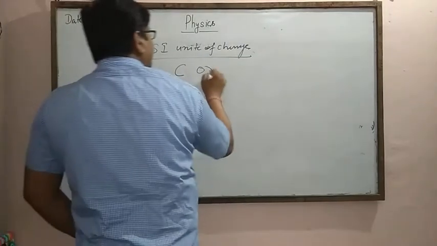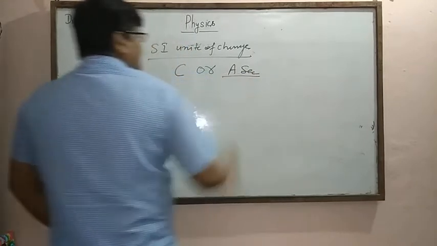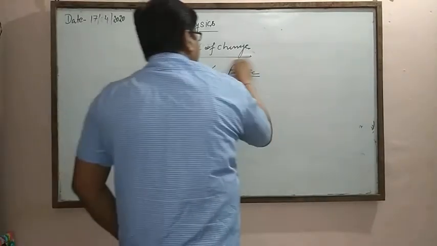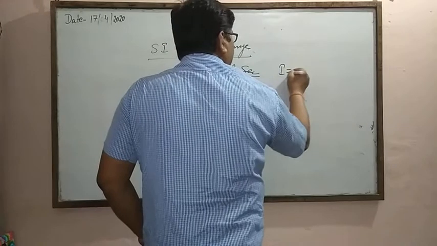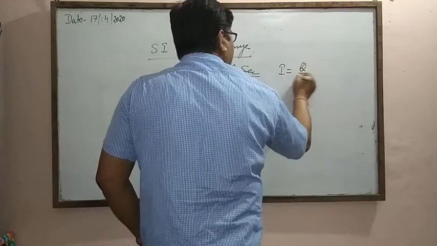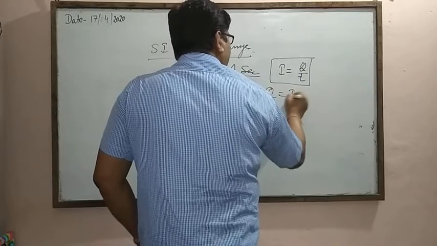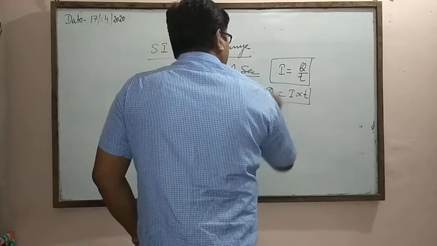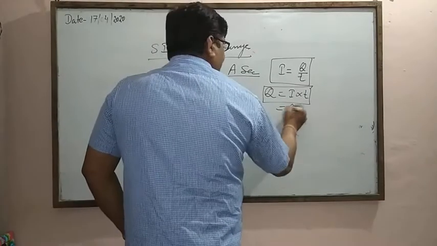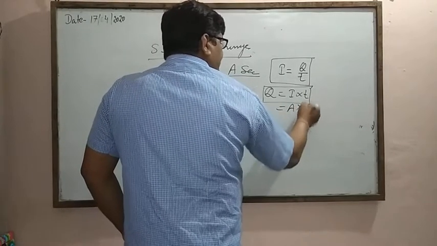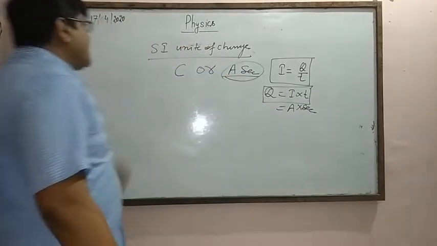Another unit is ampere second. These ampere second units are created by flowing current; the rate of flow of charge is also called current. So charge is equal to current multiplied by T. The unit of current is ampere, and time is in seconds, so the other unit is ampere second.